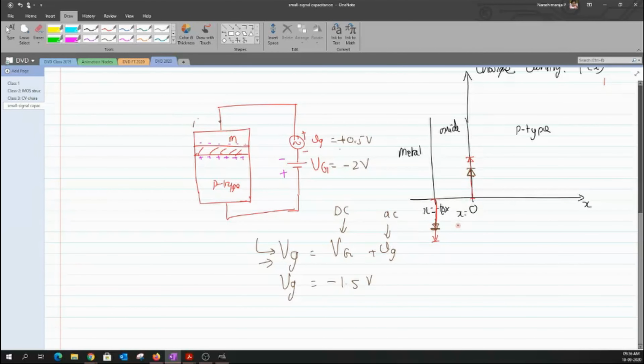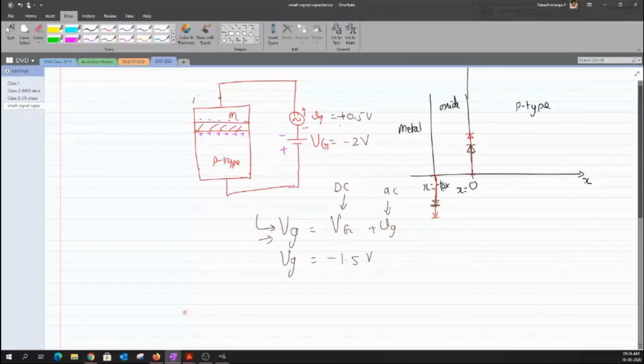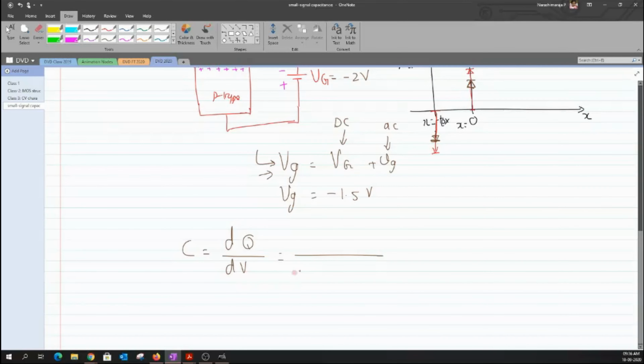Now, when I say that the capacitance is always measured as dq by dV, what we really mean is that it is the difference in that potential. In this case, this dV is nothing but the small signal. So you could even write it as small letter q divided by small letter v. In our condition, it is just vg.